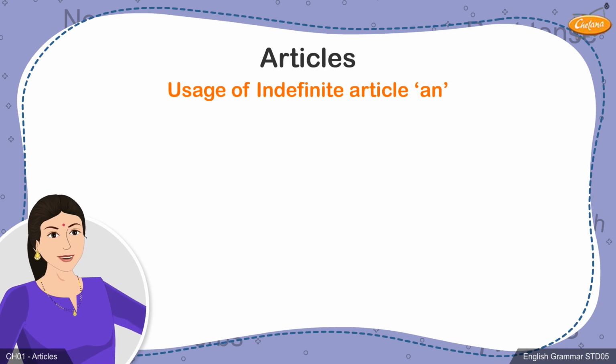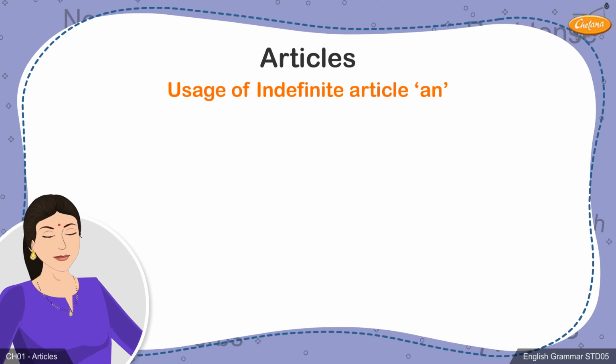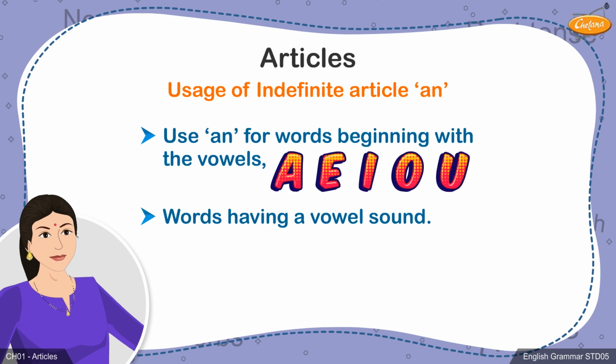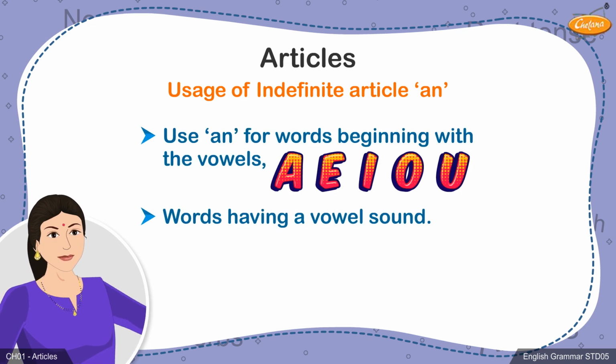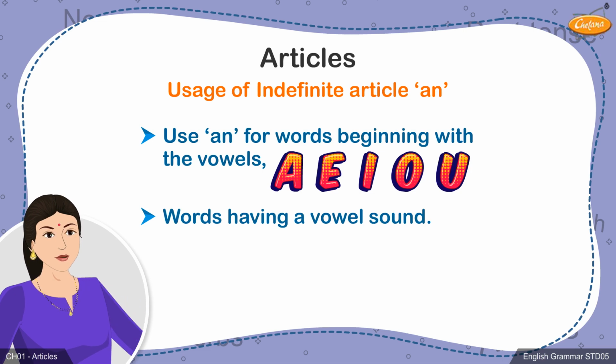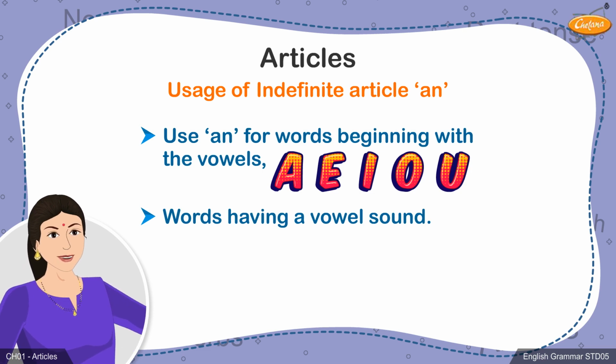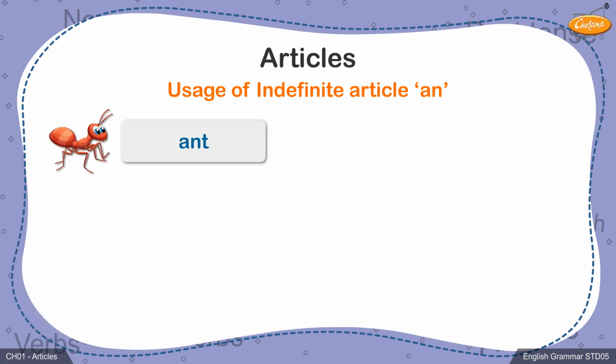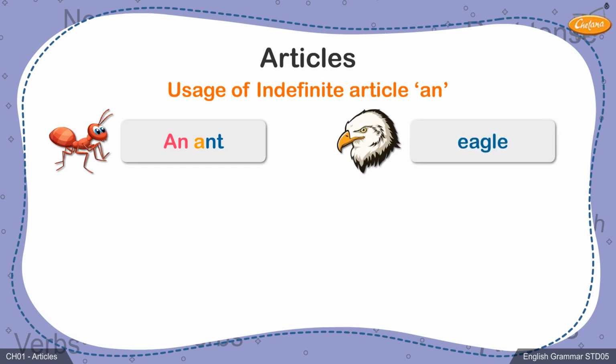Let's now have a look at the usage of the other indefinite article, an. For the words that begin with vowels, that is, the letters a, e, i, o, and u, you would use an. Ant begins with a, so you would say an ant. Eagle begins with e, so you would say an eagle.